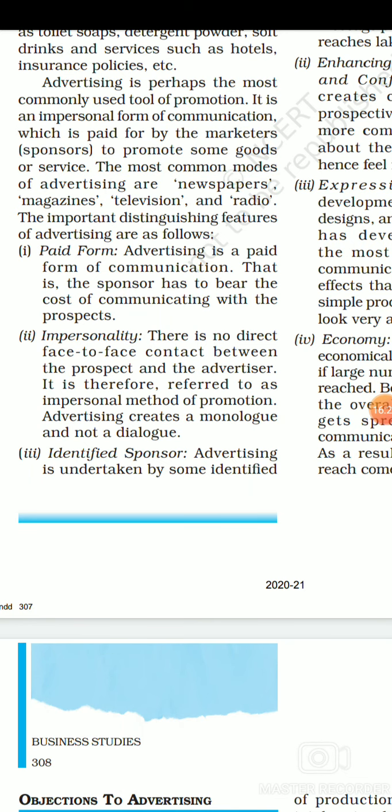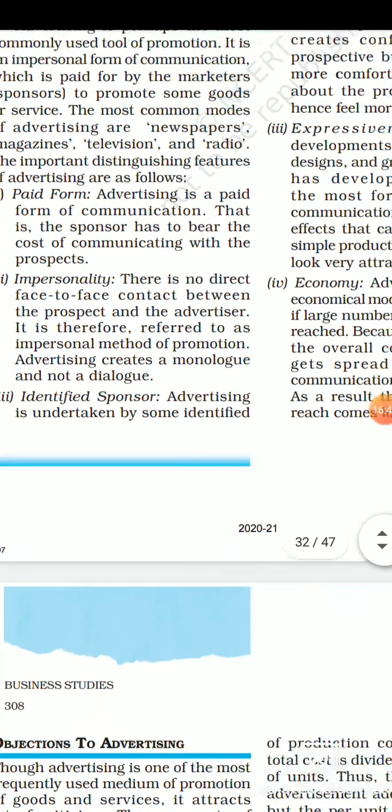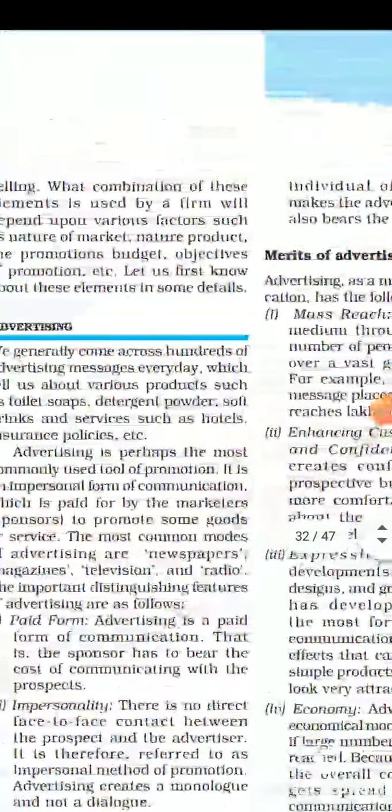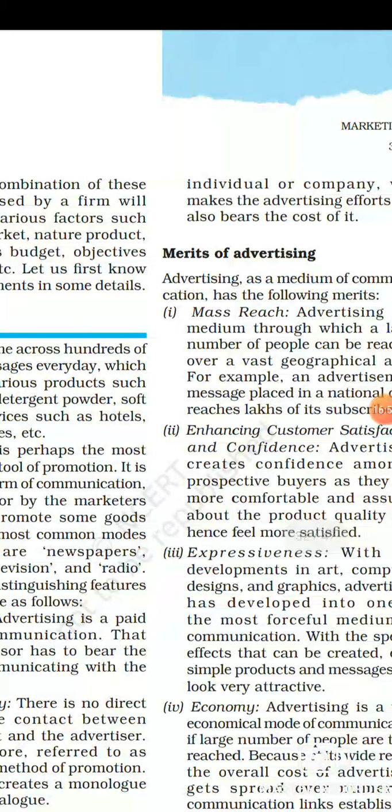The second feature is impersonality. Impersonality feature basically says that there is no direct face to face contact between the prospect and the advertiser. यानी जो कस्टमर इसे परचेज करने वाला है या जो एडवर्टाइज़र है इसमें, उन दोनों के बीच में कोई डायरेक्ट कॉन्टैक्ट नहीं होता फेस टू फेस. That is the reason it is called as impersonal. Next is identified sponsor. In an advertisement, basically there are certain companies, certain organizations which are working as an identified sponsor for the purpose of showing advertisement. So these are basically the features of advertisement.